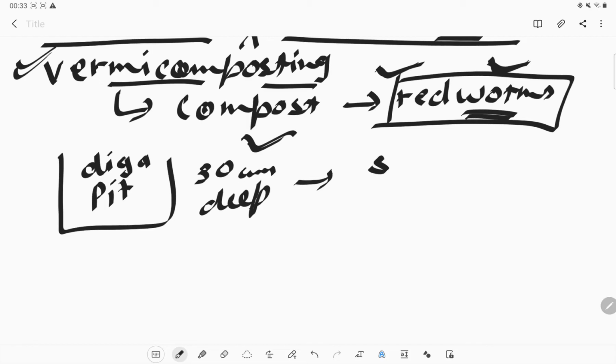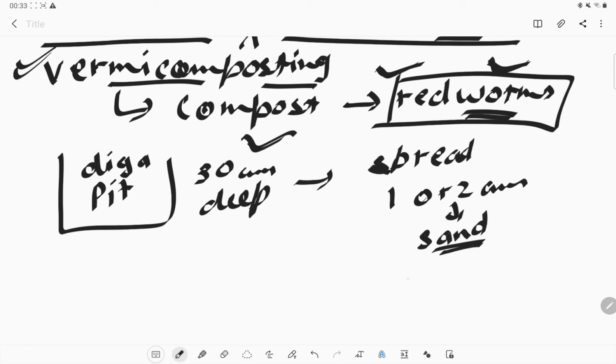The next step is to spread a 1 or 2 centimeter thick layer of sand over it, and there should be a chicken mesh below it.